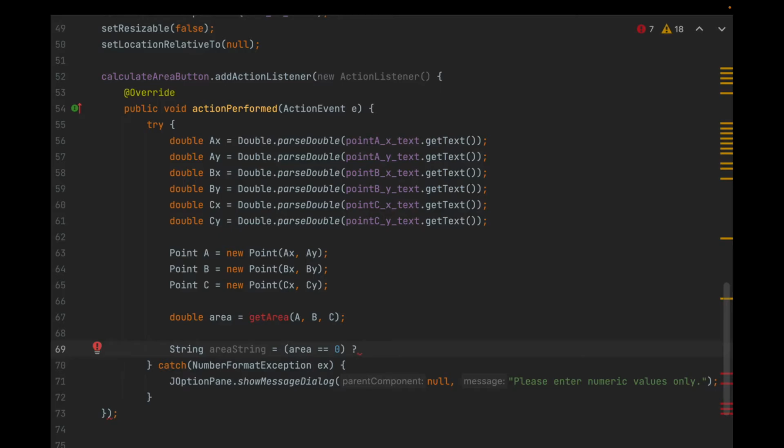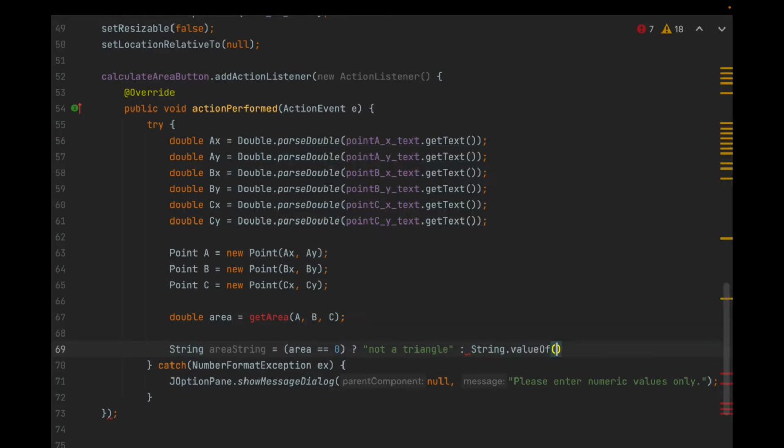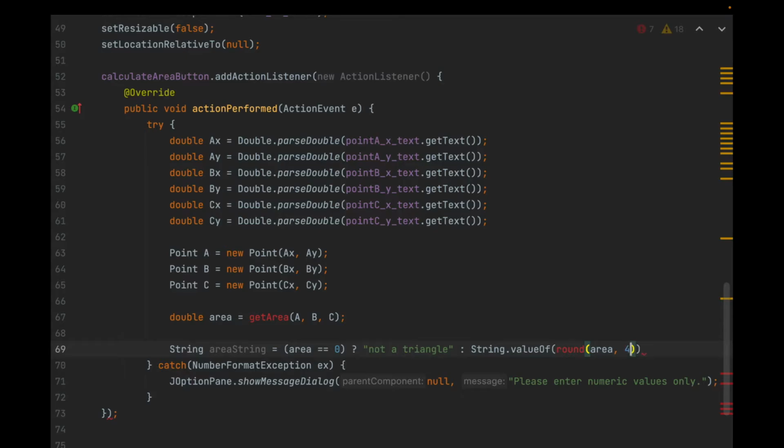So if it's 0, then use the question mark, and you can write not a triangle. Else, and that's what the colon is, String.valueOf, and then you want to round the area to 4 decimal places. And round is another function that I'm going to have to create.